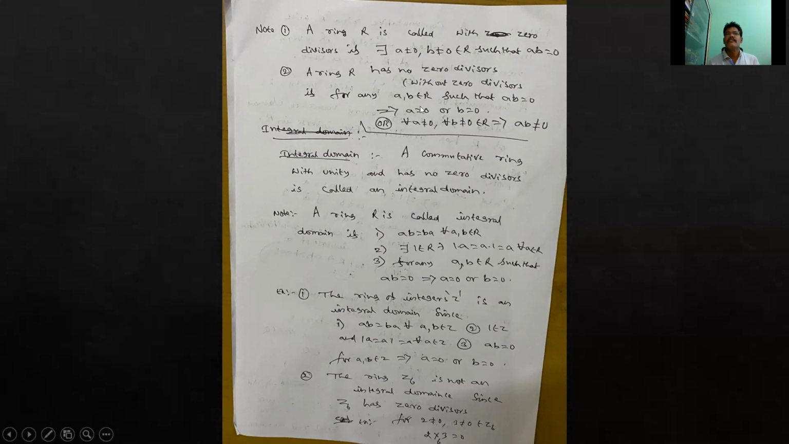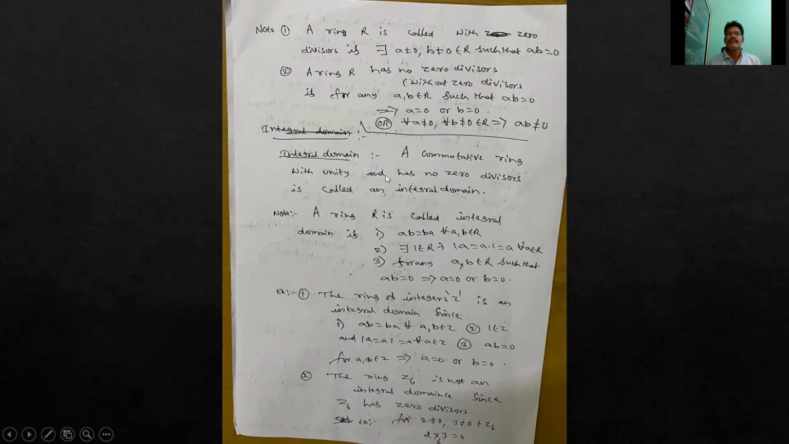We know that a ring is said to have zero divisors if there exist a not equal to 0, b not equal to 0, such that a into b equals 0. We know that Z6 is a ring with zero divisors because in Z6, 2 is not equal to 0, 3 is not equal to 0, but 2 into 3 is 0, because 2 into 3 is 6, and the remainder when 6 is divided by 6 is 0. So Z6 is a ring with zero divisors. A ring R has no zero divisors if for any a, b belongs to R, whenever ab equals 0, a equals 0 or b equals 0. Or, for all a not equal to 0 and b not equal to 0, ab is not equal to 0. This is a ring with no zero divisors.